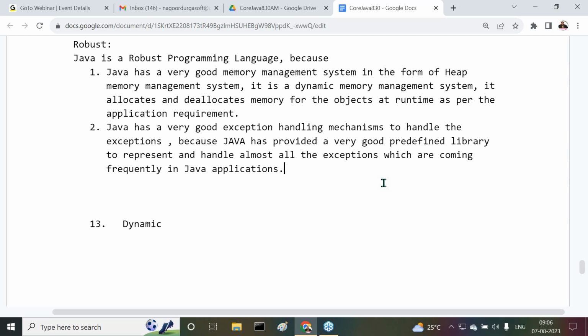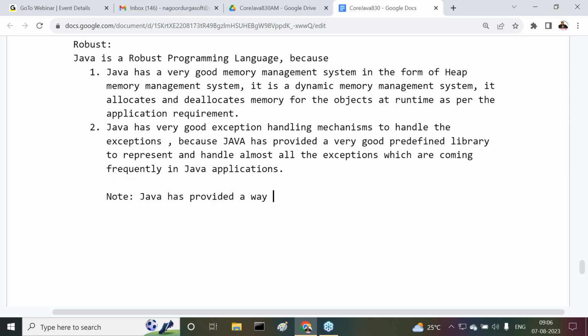I can give one more note, observe carefully. Java has provided a way to define and handle our own exceptions also, along with the predefined exceptions.